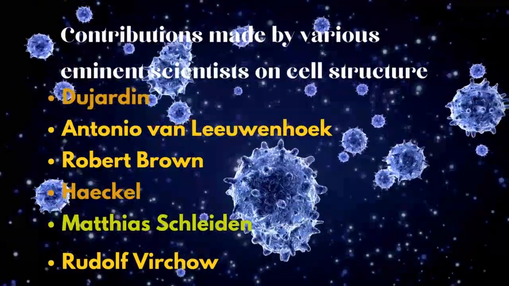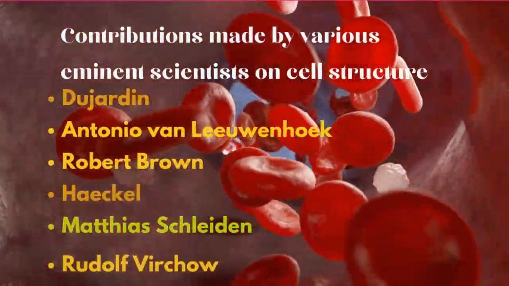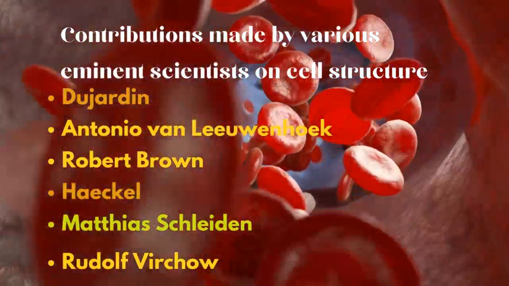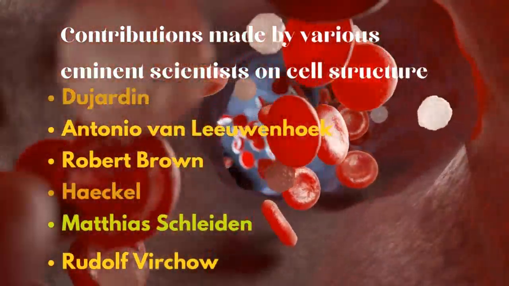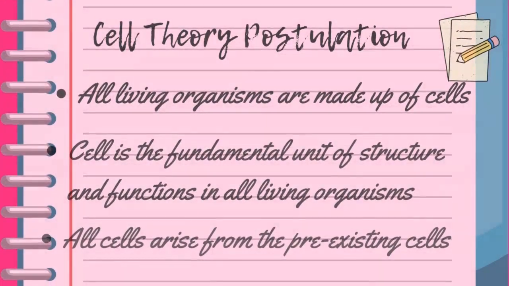He also observed the human blood cells. Then we have Haeckel, who postulated that the nucleus was responsible for storing and transmitting hereditary characters from one generation to another. We also have Matthias Schleiden, who postulated that all plants comprised of cells.